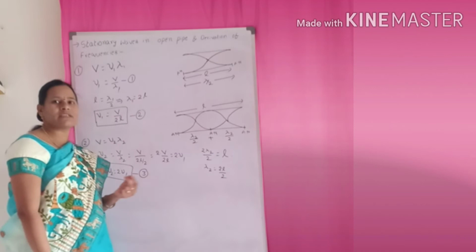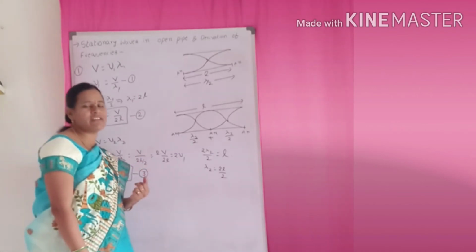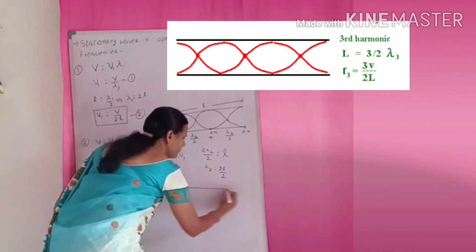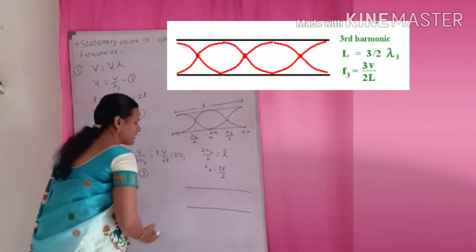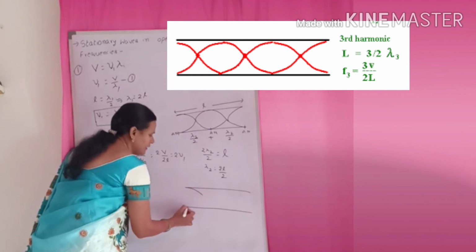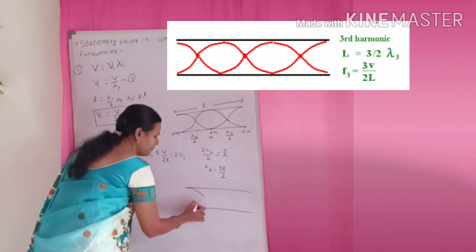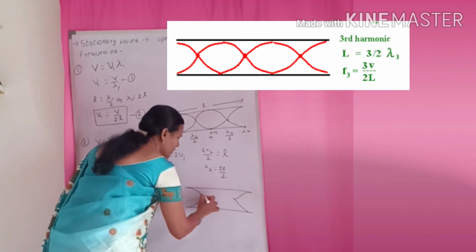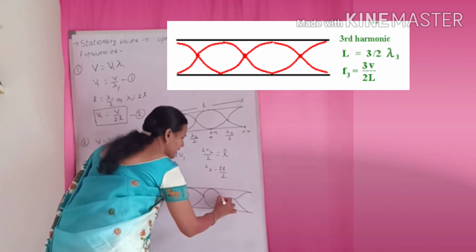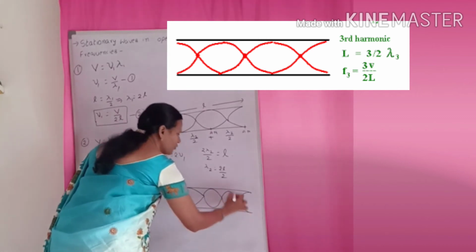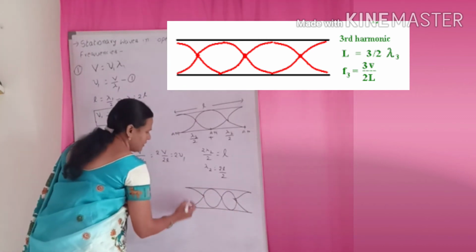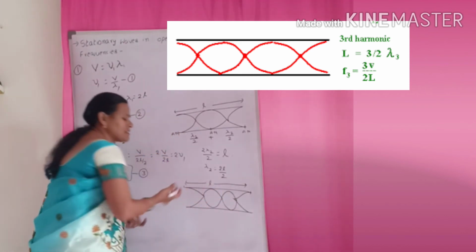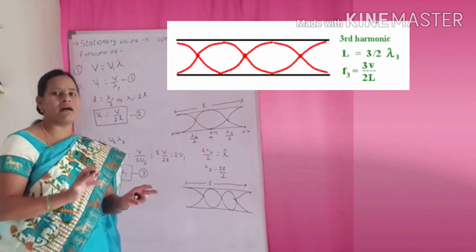And next we are going to discuss the third harmonic frequency. Third harmonic means, as usual, 3 loops will be formed, and the second condition is that at the open side antinodes always form. So here in the middle, how many loops will be there? 2 loops. So 1, 2, 3. As usual, the length of the pipe I am taking as L only. Why? Because the length of the pipe does not change.